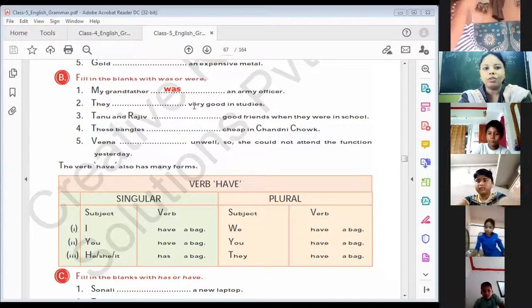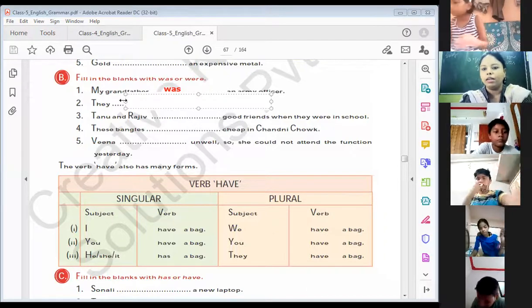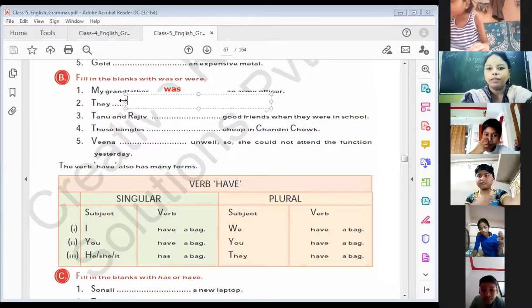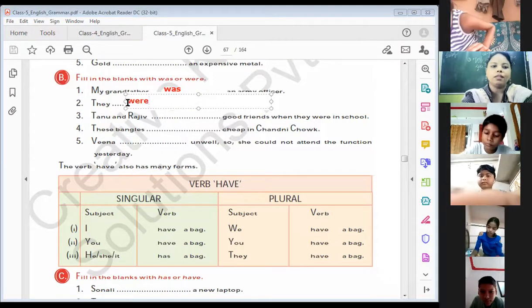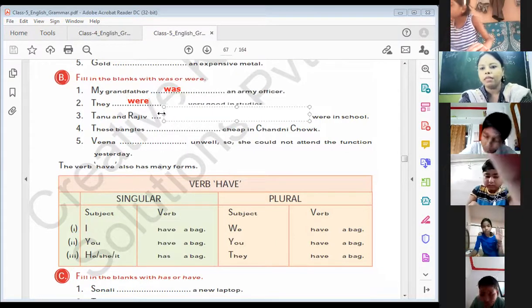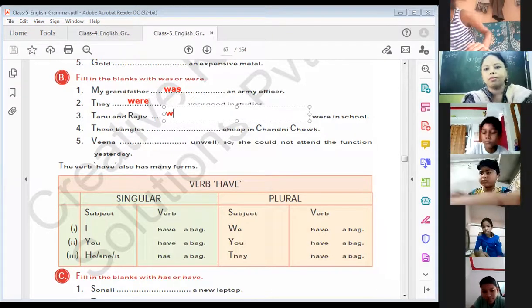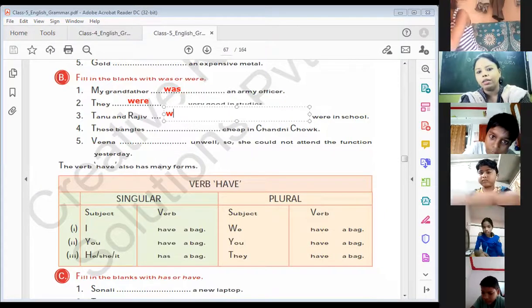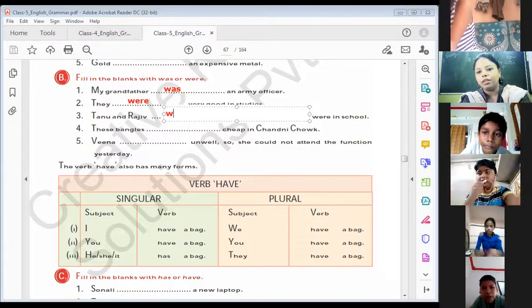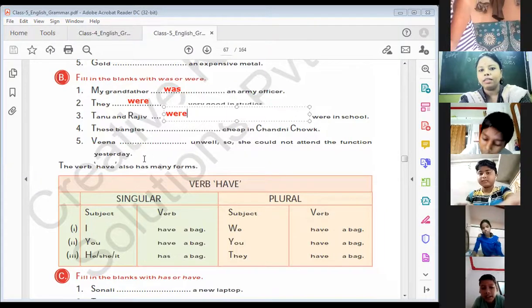They dash very good in studies. Was or were? They is singular-looking but it's plural, so were. Tanu and Rajiv, were or was? It's plural. Yes, were. Tanu and Rajiv are more than one.